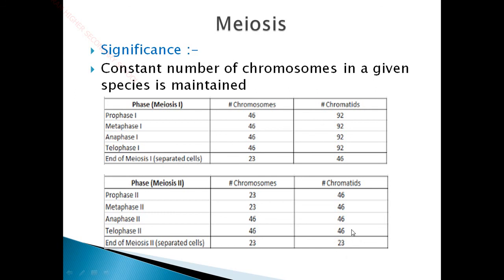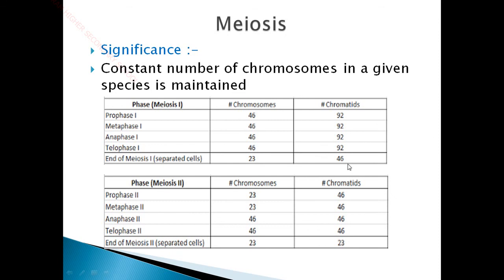Okay, you may have a doubt: why, like in mitosis, can't the 2n condition in germ cells simply be split into n and n? That cannot happen, because the chromatid number must also be reduced. If the 2n condition of the sperm cell or the ovum cell is directly reduced into n chromosomes, the chromatid number will not be the same; it will still be 46.